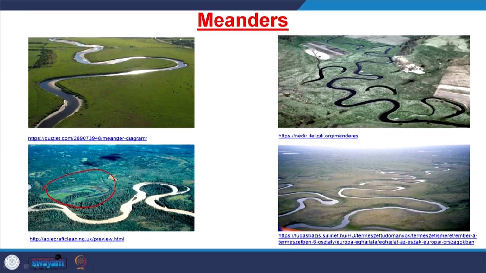And these are some photographs of the meanders, and this, if you see, is an oxbow lake. So, that means it is an abandoned meander. Similarly, here you are getting an oxbow lake. Oxbow lake means it is an abandoned meander. That means earlier the river was flowing in this way, and later due to this change in hydraulic geometry, finally this part was cut off and this formed an oxbow lake.